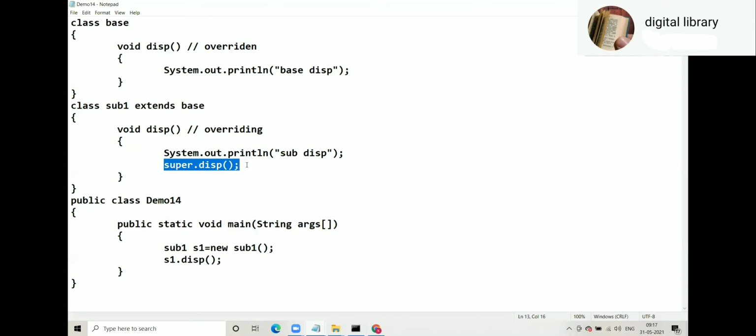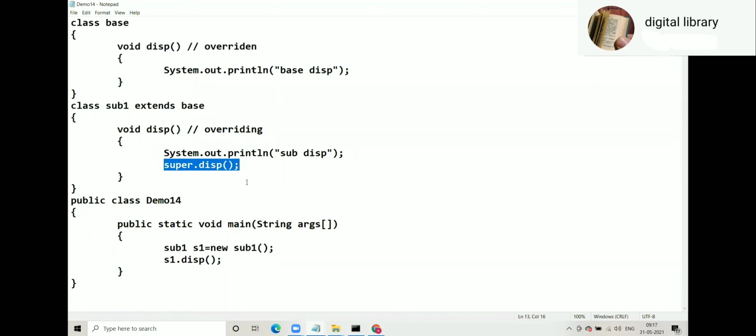So you override the car's start method, but you are not going to repeat what is already in the four-wheeler's start. Rather, you call the four-wheeler's start from the car's start, that is, you call the overridden method from the overriding method, and then add your specific instructions for car start. So in overriding it is very important to call the overridden method from the overriding method.